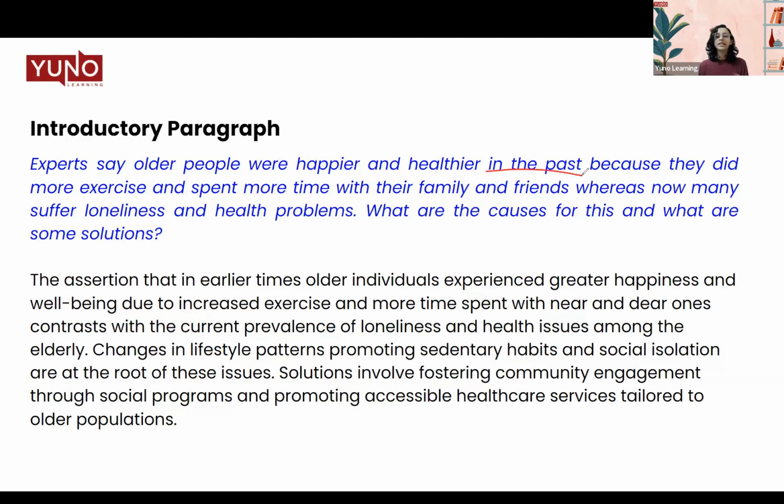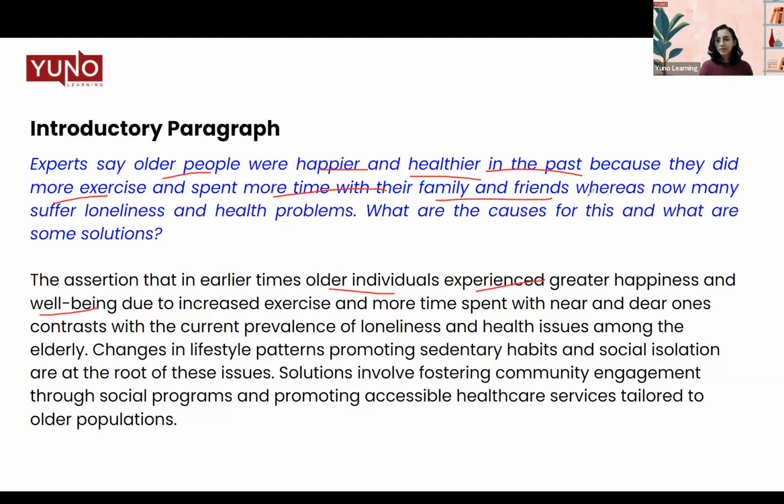So I also changed the placement of these words, right? Older individuals, older people, we wrote older individuals. Experienced greater happiness, instead of writing happier. And well-being, healthier as in well-being, due to increased exercise, more exercises, increased exercise, and more time spent with, instead of family and friends, we wrote near and dear ones.